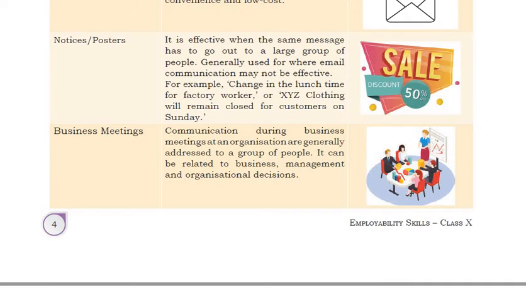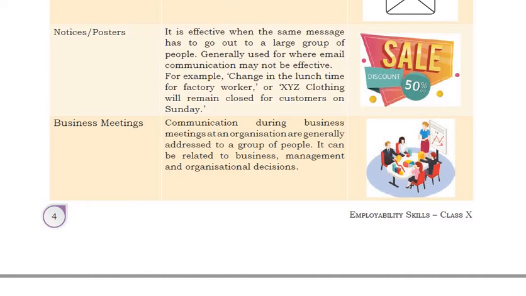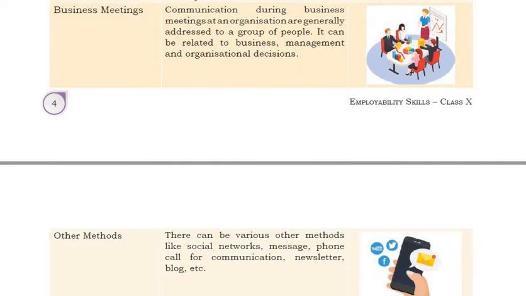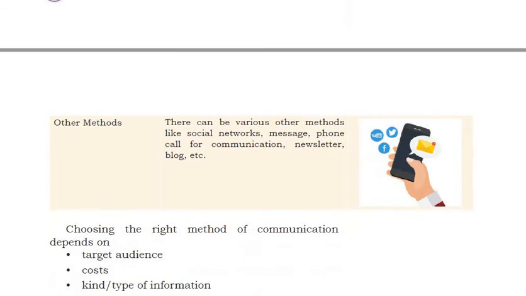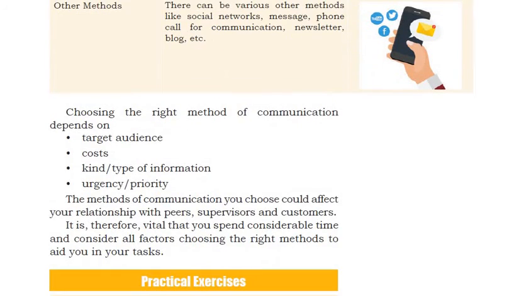Business meetings, in which they discuss and communicate with each other. And other methods like messages, phone calls, newsletters, blogs, and social networking websites. All of these are mediums through which communication is done.